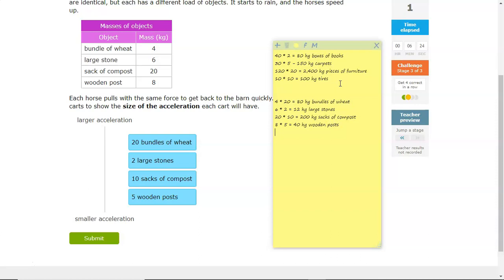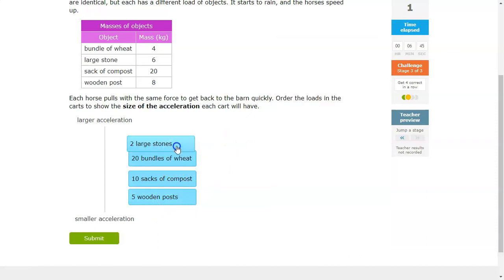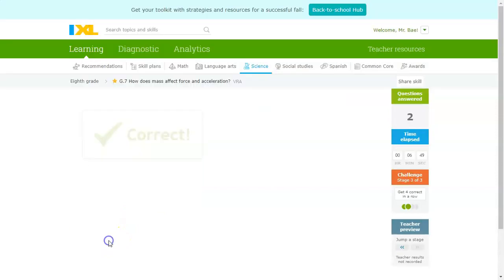So once again, the larger the amount of mass, the slower it will go in terms of acceleration. So in this case, the smallest one is the 12 kilograms, so the stones, then the posts, then the wheat, and then the compost at the end.